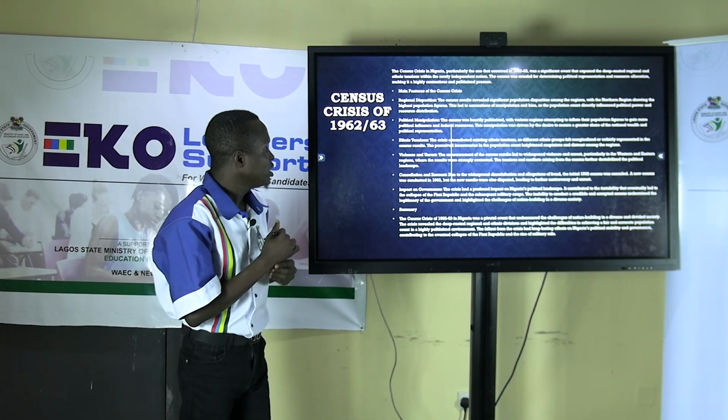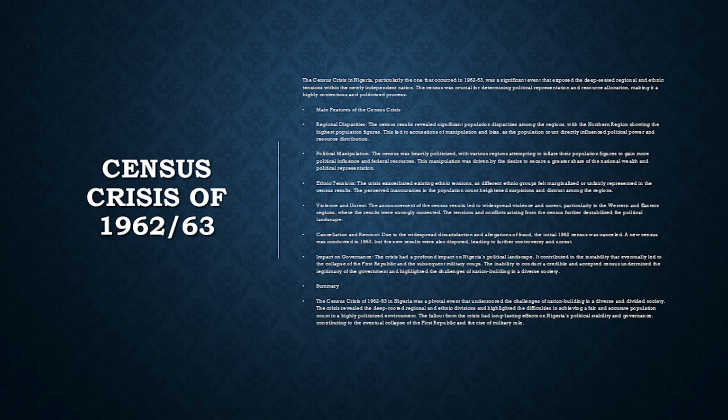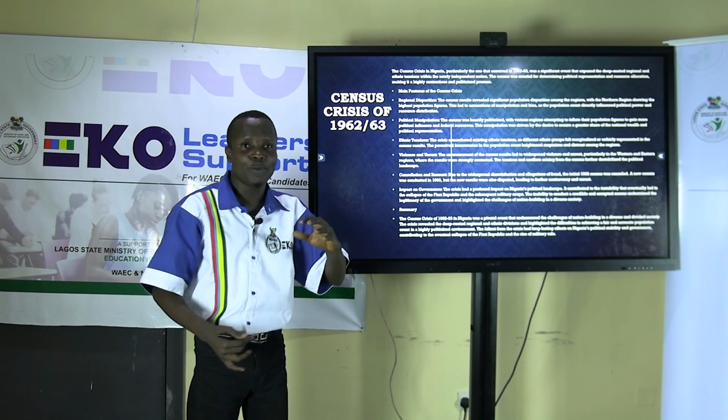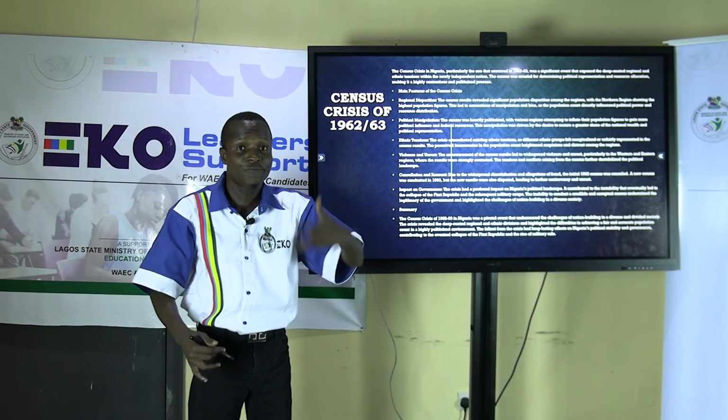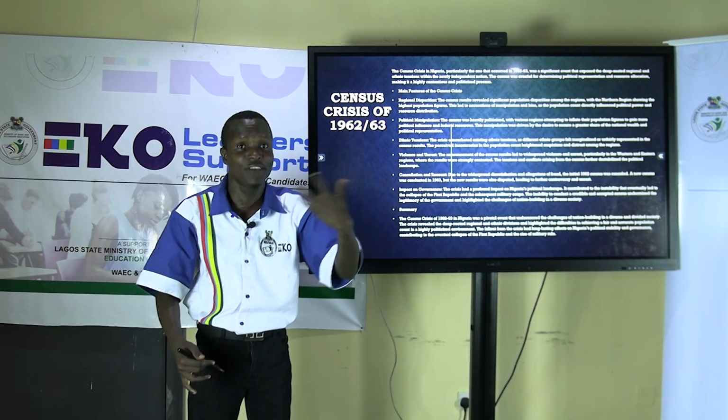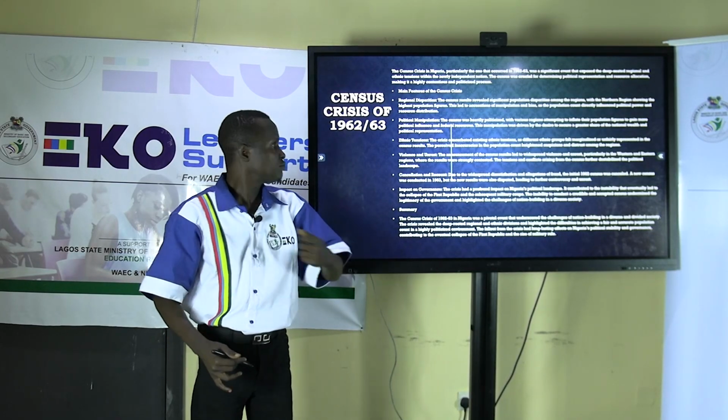Political manipulation. The census was heavily politicized, with various regions attempting to inflate their population figures. There was what we call political manipulation. We heard that some people were counting the number of their legs as population. So it brought about political manipulation. Many regions inflated the figures of their population.